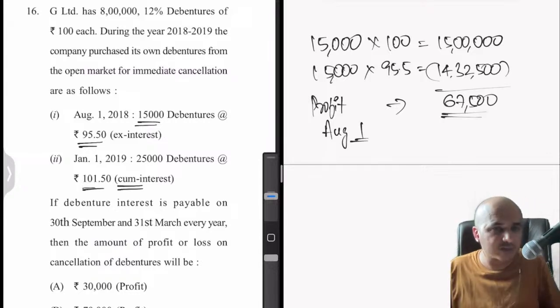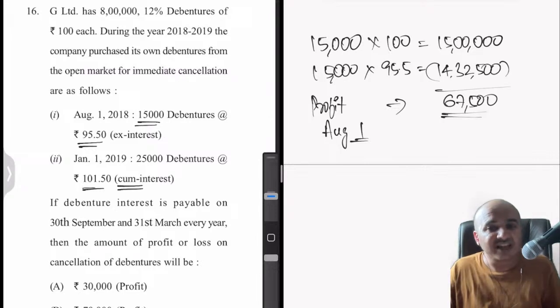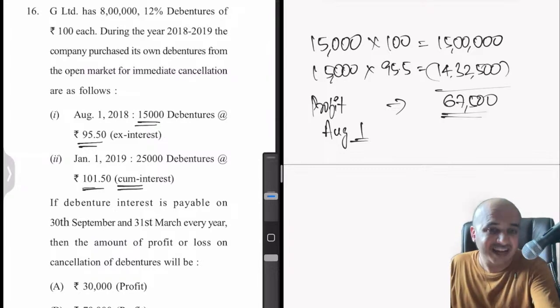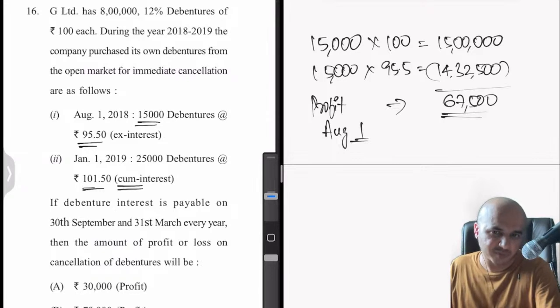We don't even have to worry about interest here. Why? Because it is anyway ex interest. If it is ex interest, there is no question of even calculating the interest part, because you will pay the interest separately. It's not included in this 95.5, so don't worry about it. Now the second transaction is not so straightforward. Here we'll have to be slightly careful. Let us look at it.